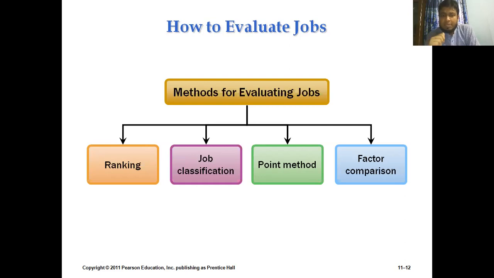The next one is the job classification method. The job classification method is another very important method that we can use in the job evaluation process. Okay, so in the job classification method, we are trying to classify or categorize different jobs compared to other jobs.